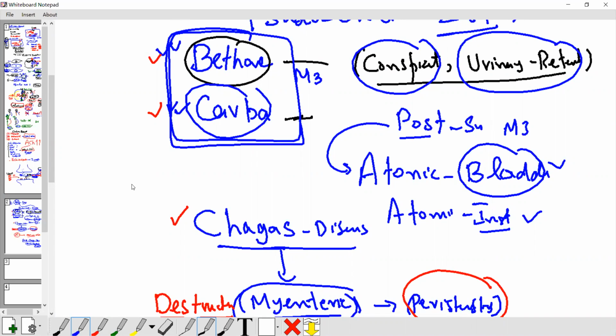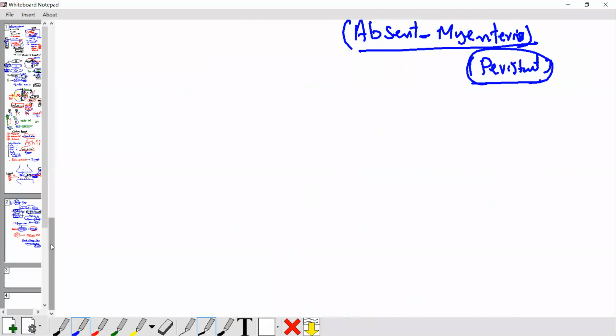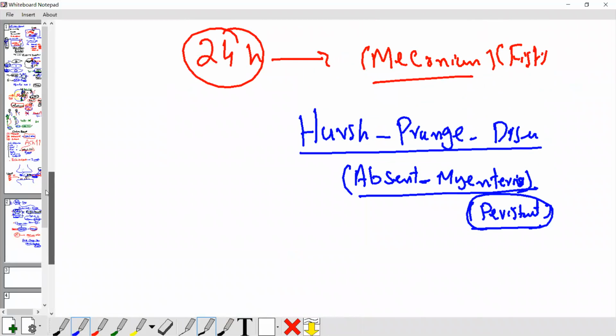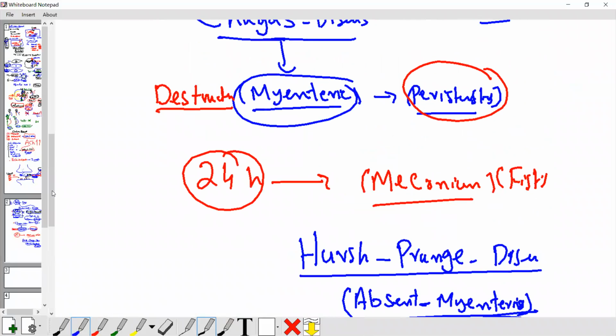What are the uses of bethanechol and carbachol? If your intestine is not working properly, there is constipation. If your bladder is not working properly, there is urinary retention. You can use bethanechol and carbachol for intestine problems, in Chagas disease and in Hirschsprung disease.